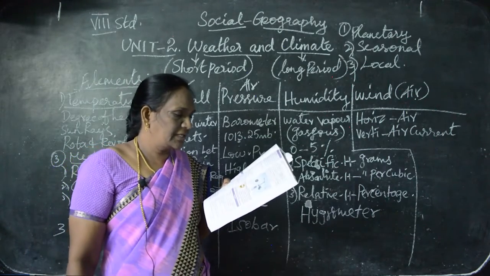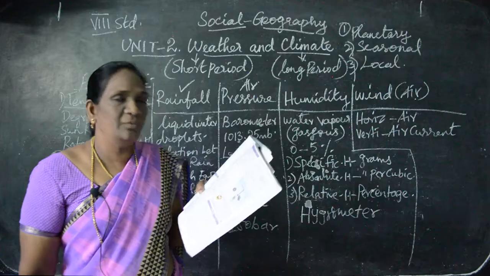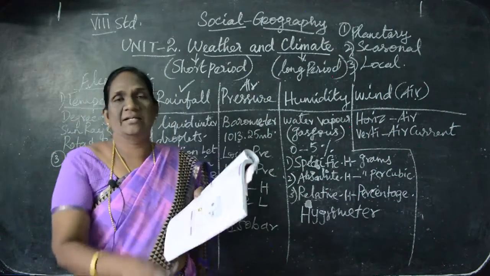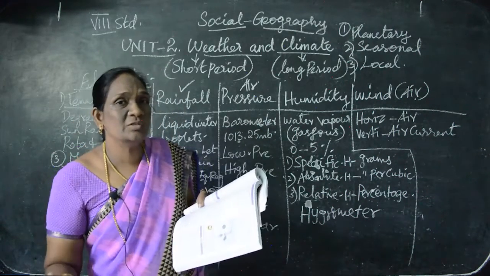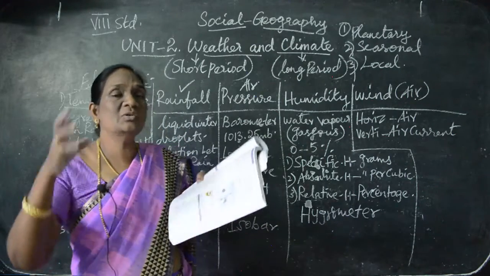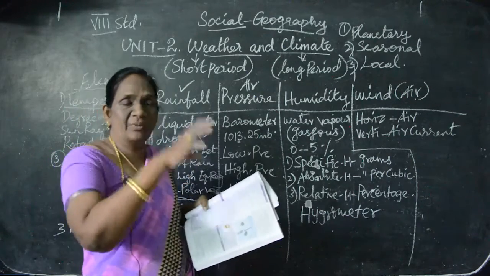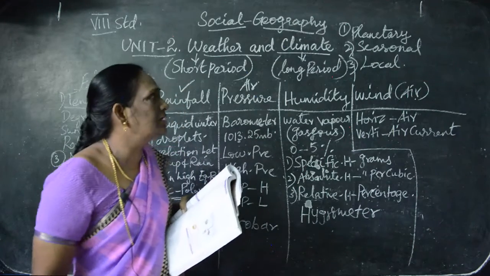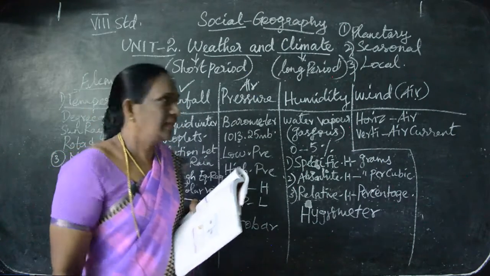Okay, and the second one is called seasonal wind. Seasonal wind will blow only in that season, that is the southwest monsoon season and the northeast monsoon season. The wind that blows in a certain season is called seasonal wind. Understand?